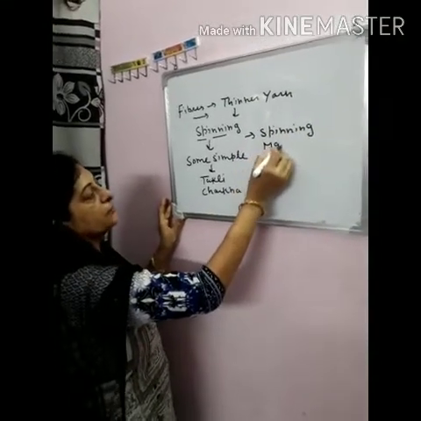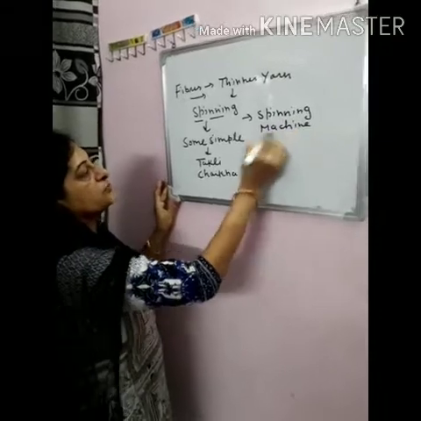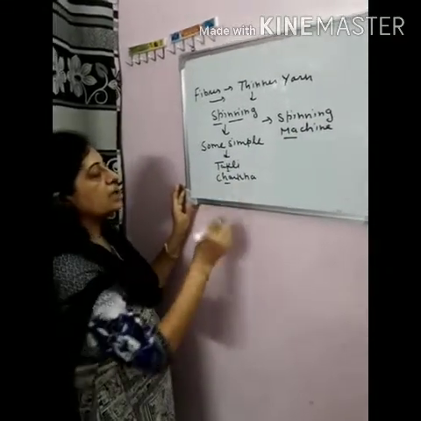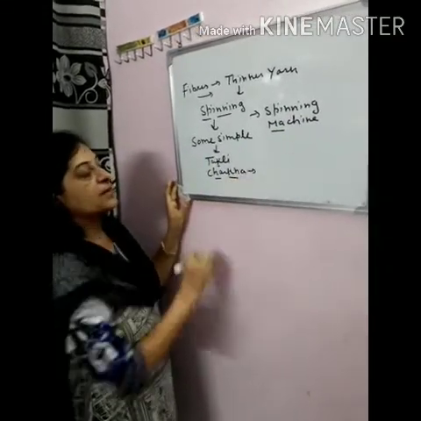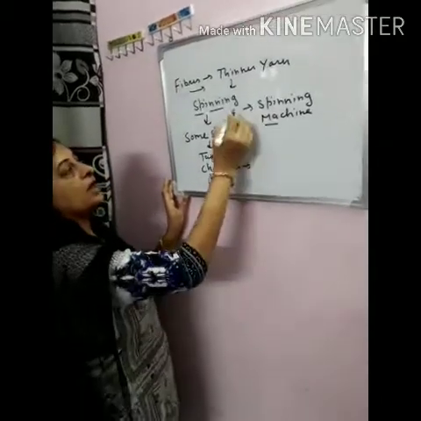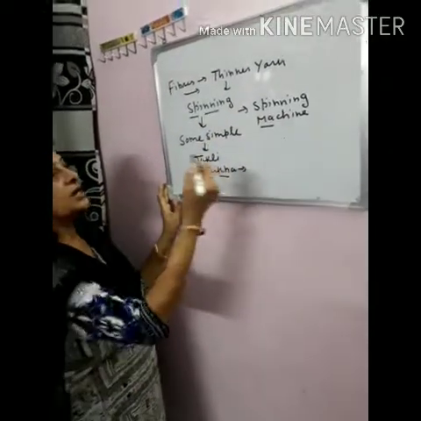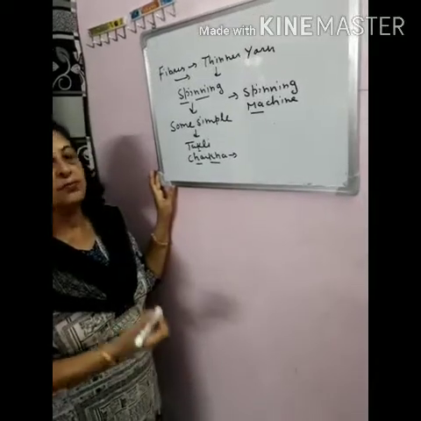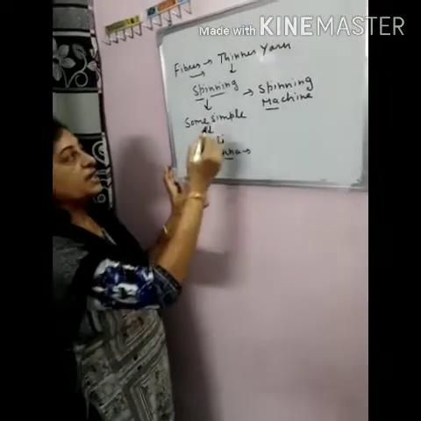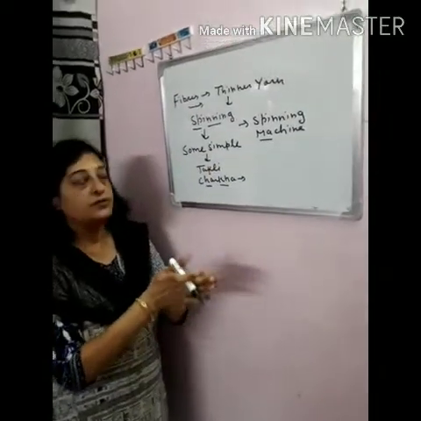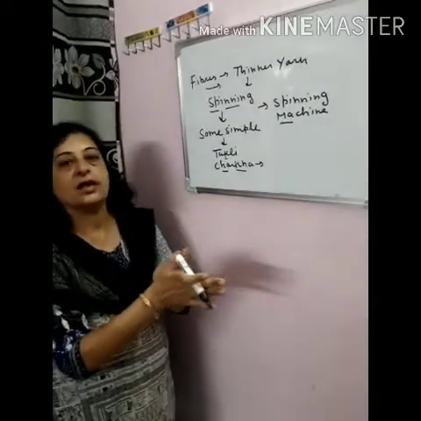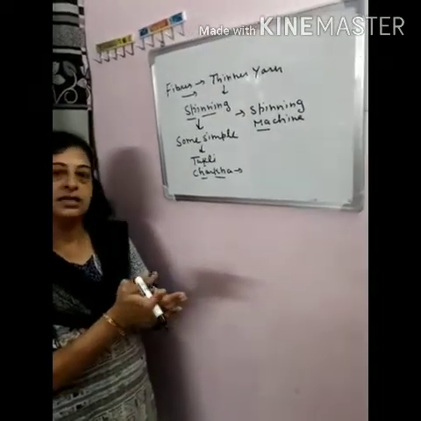The takli and charkha were also popularized by Mahatma Gandhi, and on a large scale yarn can be produced with the help of spinning machines. Spinning means when we twist the fibers together to form a yarn.